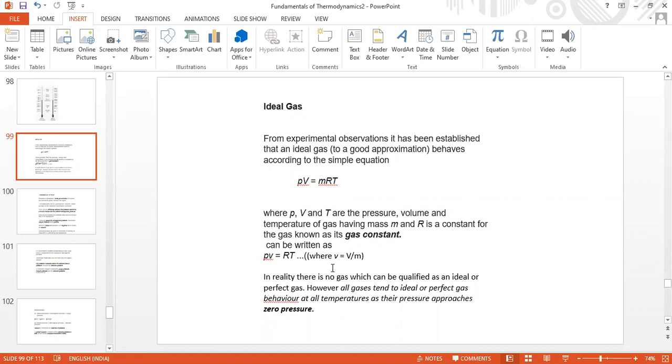And this is applied, of course, for a perfect gas. Of course there is no perfect gas in general, but to the extent possible, where the pressures are very low and at high temperatures, we apply this with very little error.